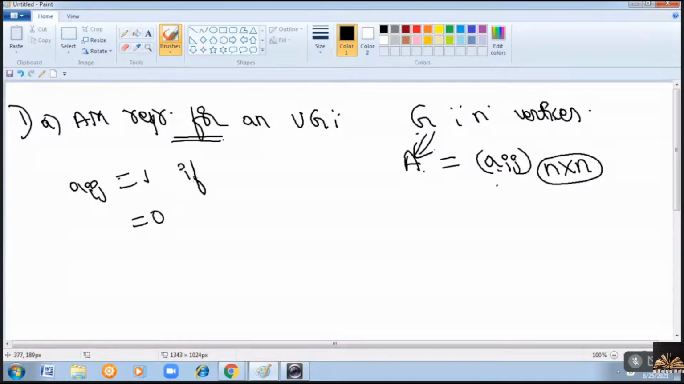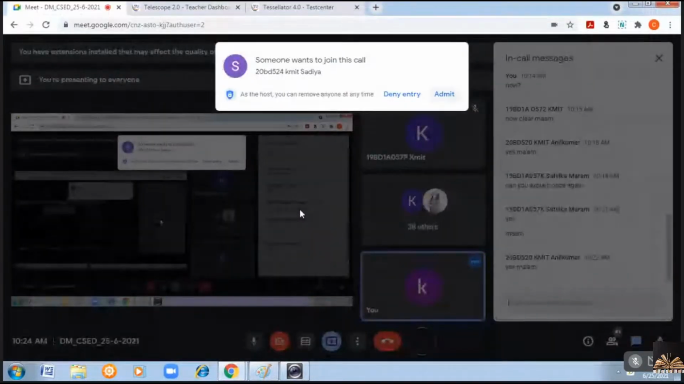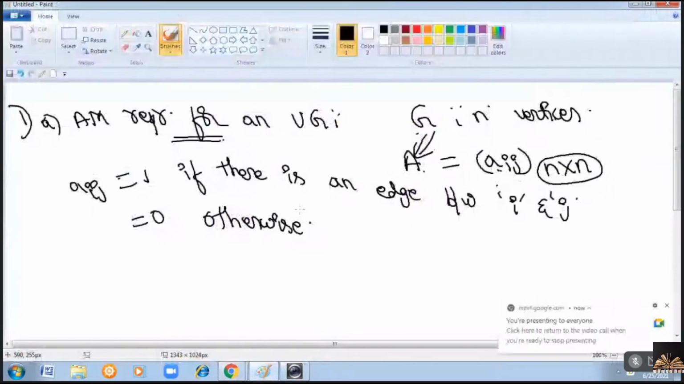The value will be 1 if there is an edge between the vertex i and the vertex j. Between the vertices i and j, if there is an edge, then the corresponding entry value is 1, and otherwise it is 0. That means if there is no edge, the value will be 0. Clear?